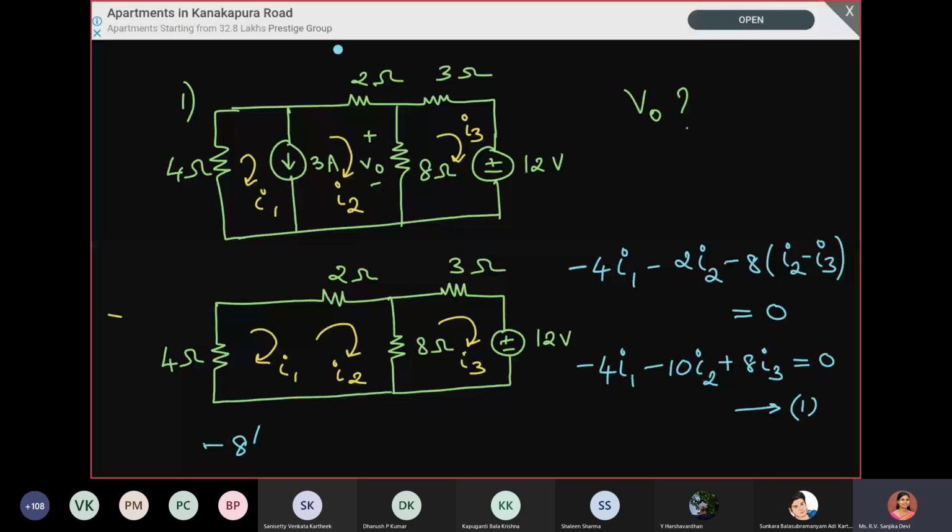When we are writing a KVL equation for a particular mesh, we have to always go in the direction of the current. So here, minus 8 into (I3 minus I2) minus 3I3 minus 12. We are coming out of the negative polarity of this 12 volts, so it is minus 12, equal to 0.